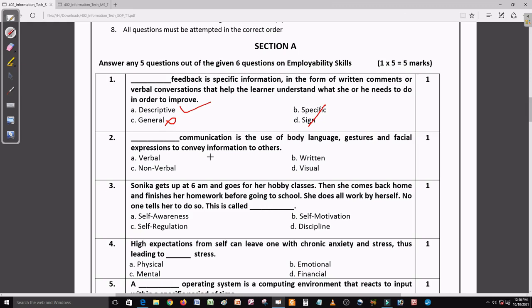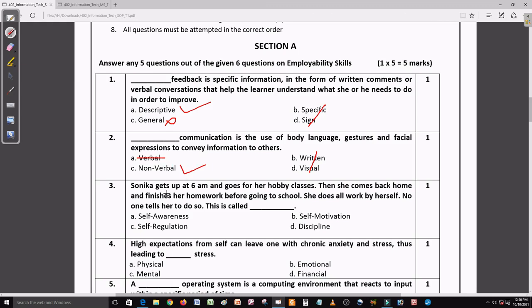Now question number 2. Question number 2 is: dash communication is the use of body language, gesture, facial expression to convey information to others. So written and visual, these both are wrong. Now come to verbal. In verbal we use language, so non-verbal is the right answer.